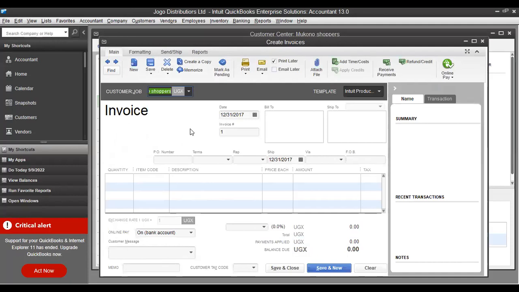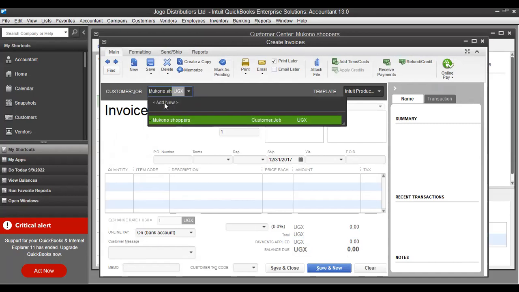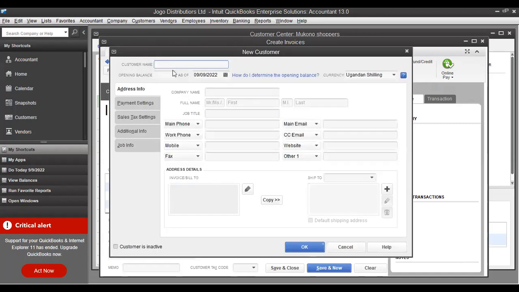Then the name would come. Of course, this is a new name, so to capture the customer as Rosira Outlet, you add new, Rosira Outlet. The contact still remains the same.